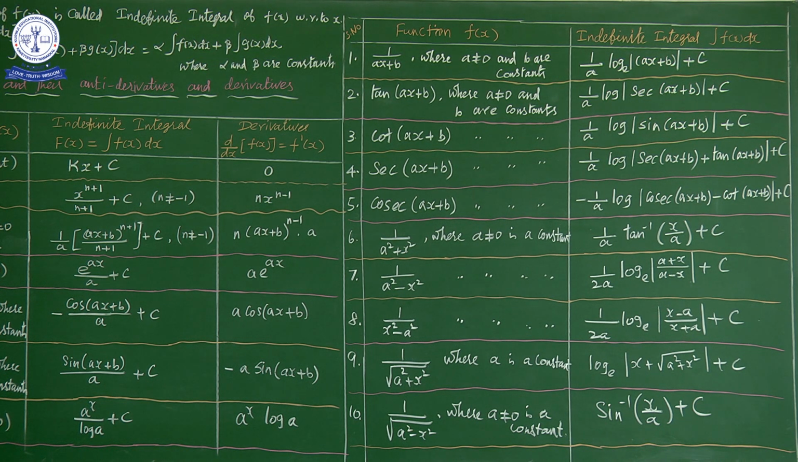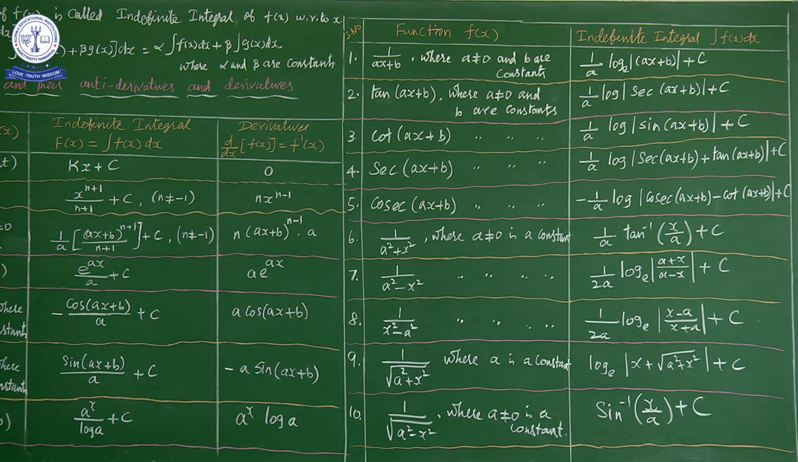So there are other formulas as well, what are they? 1 by root of x square minus a square, where a is a constant, gives log modulus of x plus root of x square minus a square to the base e plus c. This is another function. Next function, root of a square plus x square, where a is a constant, the integral function value is x into root of a square plus x square by 2 plus a square by 2 log x plus root of a square plus x square to the base e plus c.